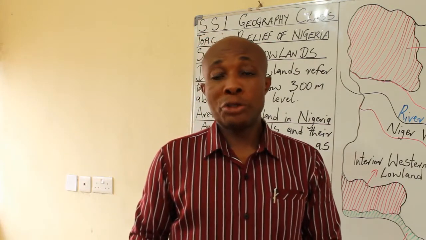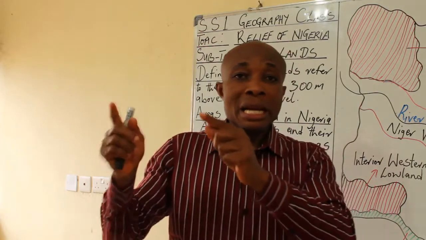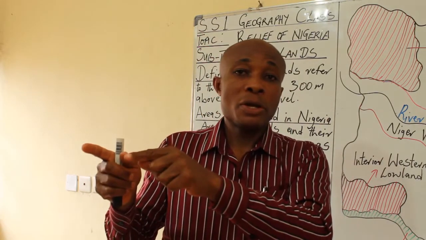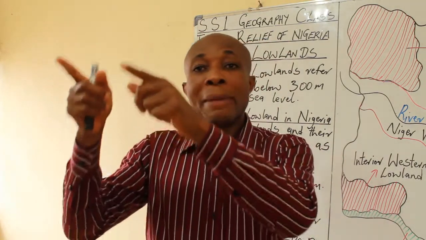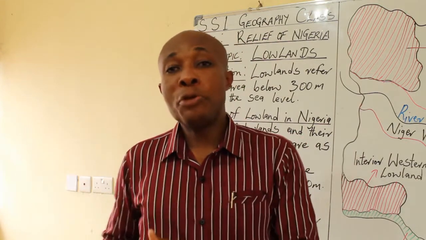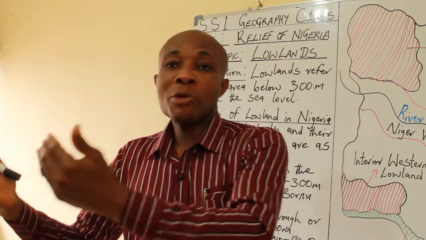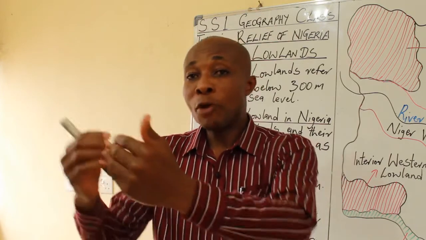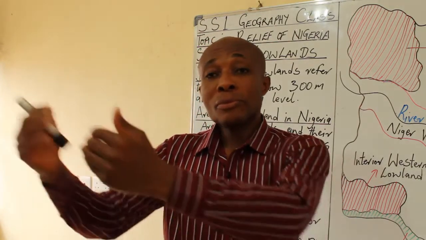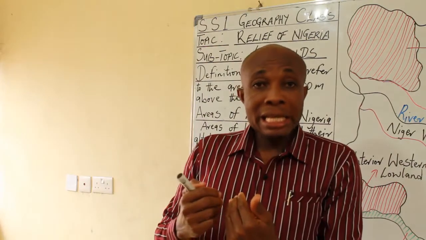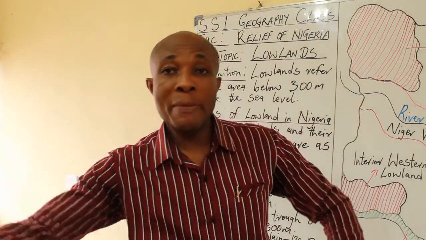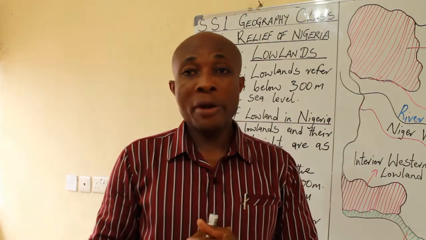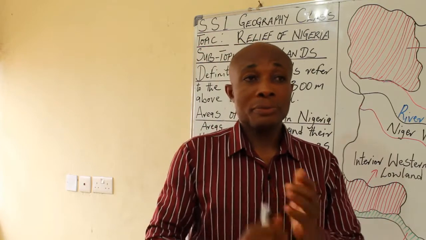And I told you also in our last class that River Benue has its source from the Mandara and the Biu Plateau. Because when we talk about the Adamawa Highland, which falls within the Eastern Highland, the Adamawa part is within Nigeria, the same highland. Then the part that extends to Cameroon is what we call the Cameroon Highland. Okay, and that is all about what we discussed in our last class.